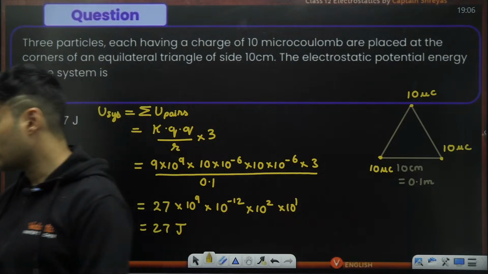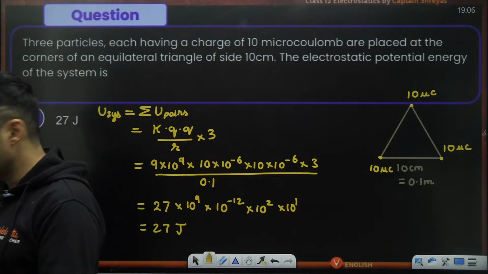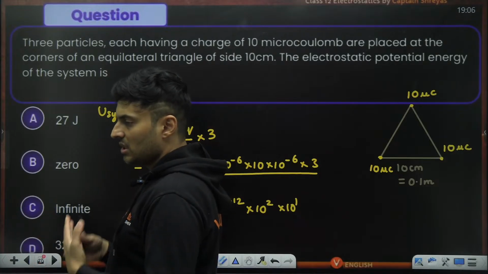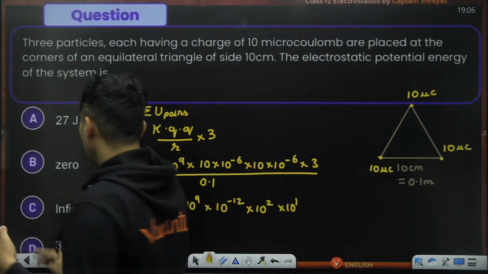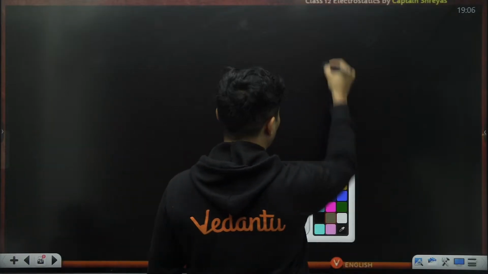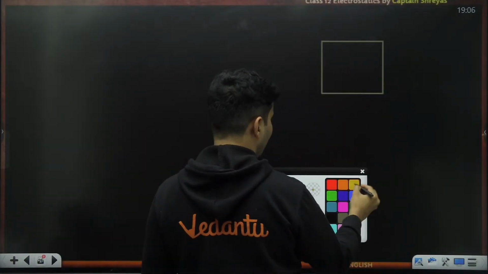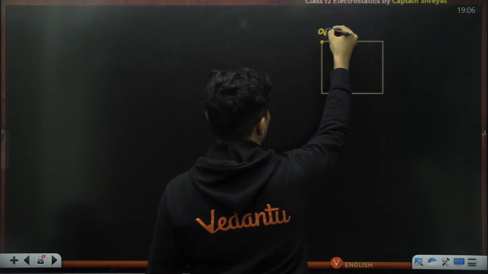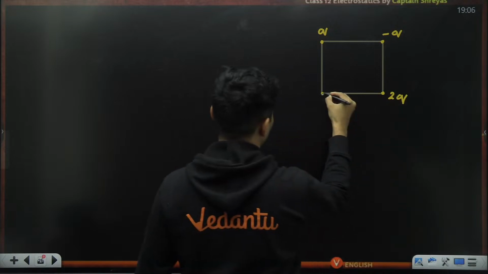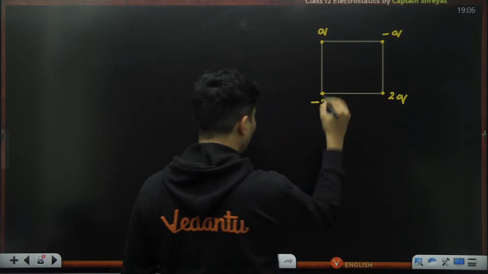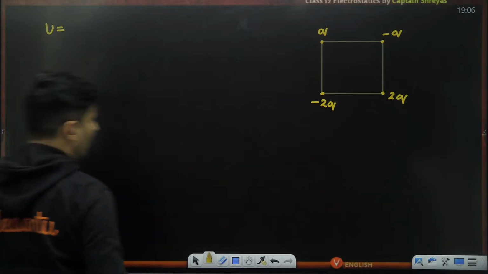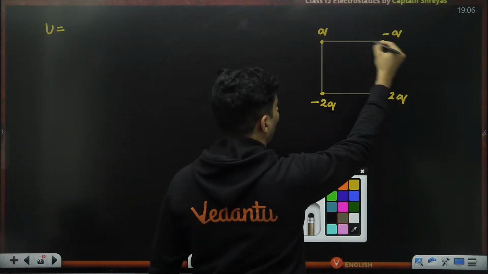Got it? How to solve these kinds of questions? Everybody with me? Whenever you have to find the potential energy of a system, just add all those pairs of energies. Sometimes you might get even this kind of question, guys, where you have a square, and I have seen things like Q over here, minus Q over here, 2Q over here, and then minus 2Q over here. Then when you try to find the energy, understand how things will work.